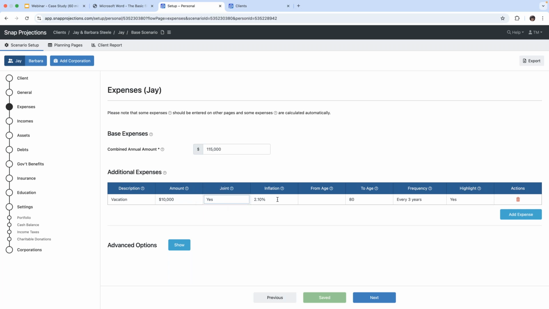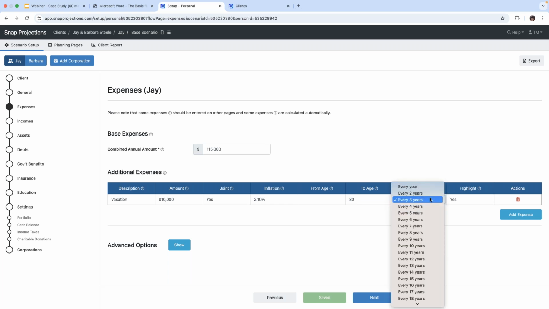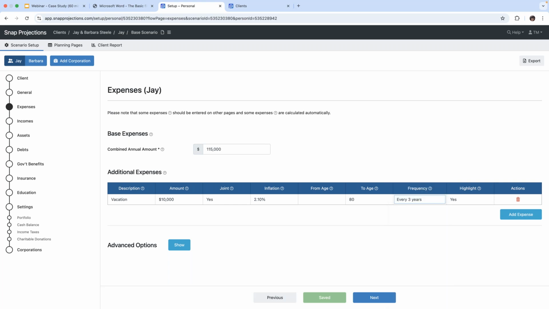And we've got the inflation rate of 2.1% here. And the from age, we would indicate that if it was going to start, let's say in the future, but because it's going to start now, we can leave that blank. And that is going to run until the to age of 80. So that's Jay's age 80. And the frequency, so if we click anywhere in this box, we'll get a drop-down menu. And our clients have indicated to us that they would like to take these vacations every 3 years. So we've clicked on that.